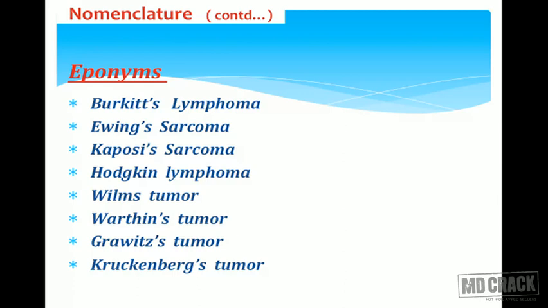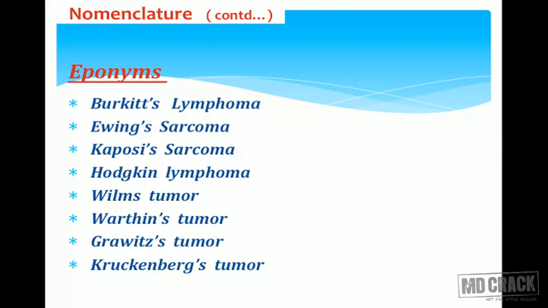Ewing sarcoma is again a very common bone tumor in pediatric and even elderly people. We call it Ewing sarcoma. Kaposi sarcoma is a very common angiosarcoma that is seen nowadays very commonly in HIV infected patients. Hodgkin's lymphoma, again a type of Hodgkin's disease, is named after Thomas Hodgkin, who described this particular entity first time. Wilms tumor, nothing but nephroblastoma.